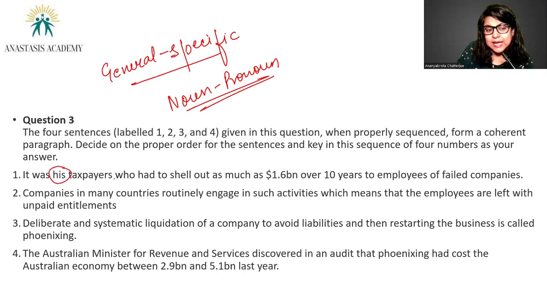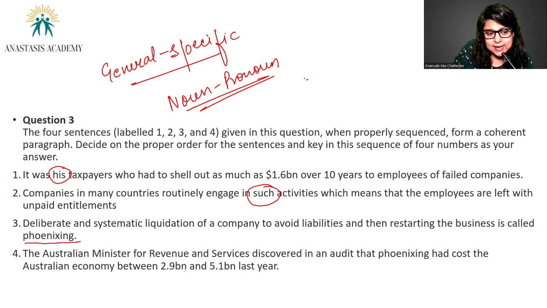I'm not going to start with "his", clearly. I'm not going to start with "such activities". Such activities must refer to some kind of activities that must have been mentioned before this. So I can start with 4, I can start with 3. 3 would be a better opening because it's a more generalized way. It's introducing the idea of phoenixing.